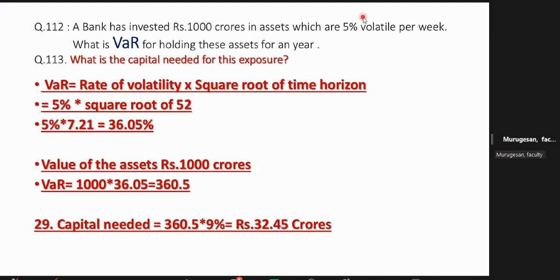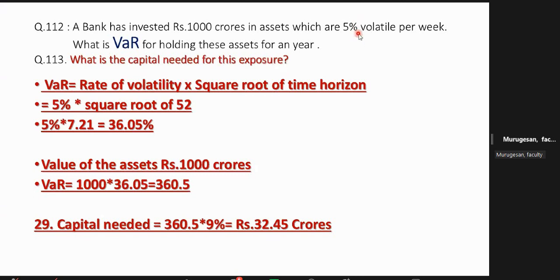Note down first, those who have got a pen. If the volatility is expressed per week, to calculate per annum, you have to put square root of 52. Why 52? Tell me, 52 weeks are there. Understood? Step number 1, everybody has understood. Here they have put per week and they have used the word per year. How many weeks are in a year? Tell me, boss. 52 weeks, you can take.